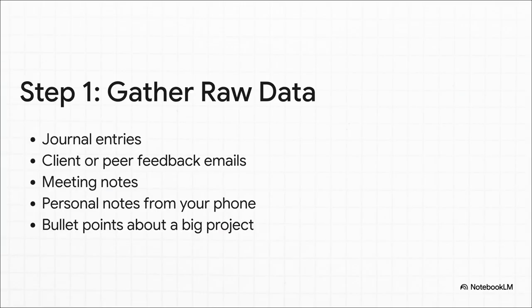Okay, let's break this down. Step one, gather your raw data. And I can't stress this enough, the keyword here is raw. We're talking unfiltered journal entries, maybe some feedback emails, random meeting notes, whatever you've got. Don't edit it, don't polish it, don't censor yourself, just dump it all in.